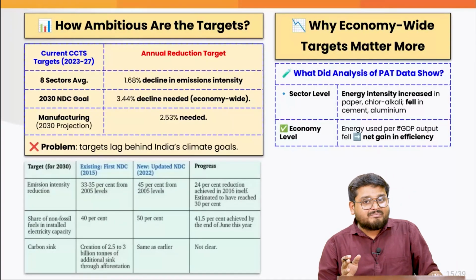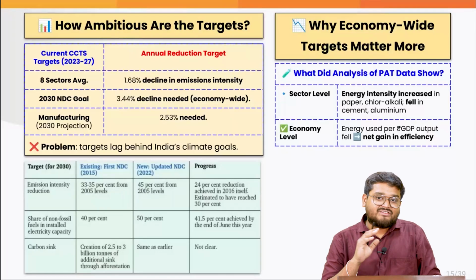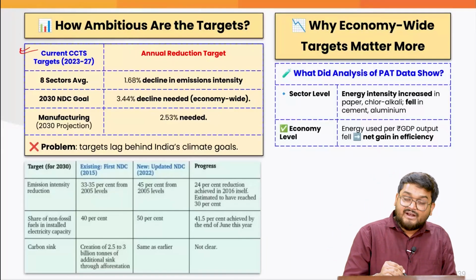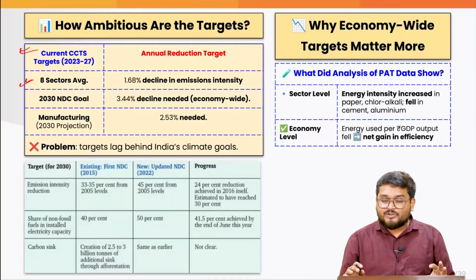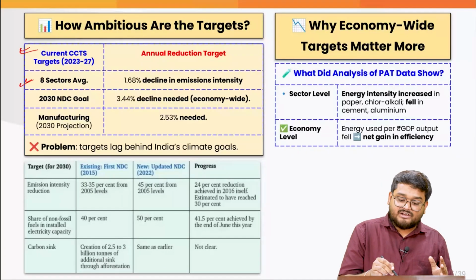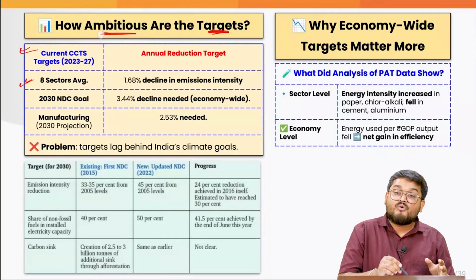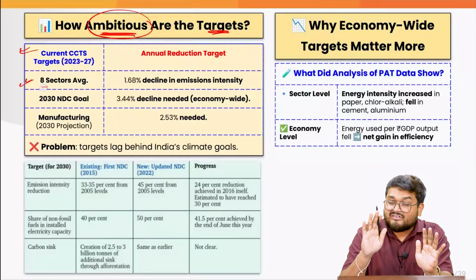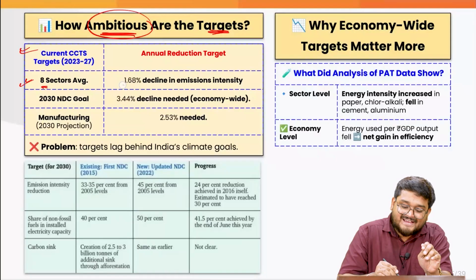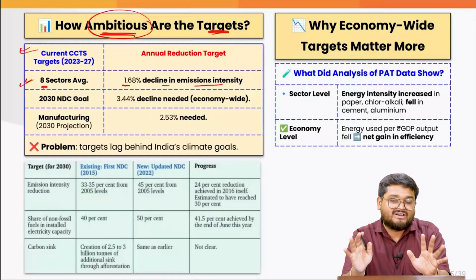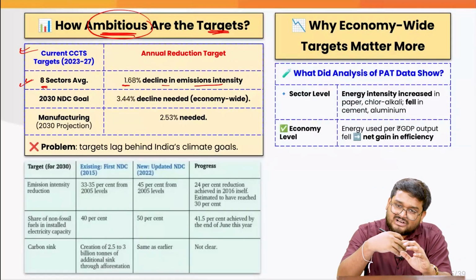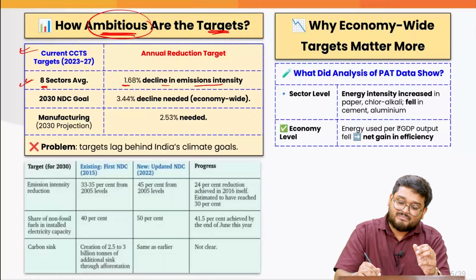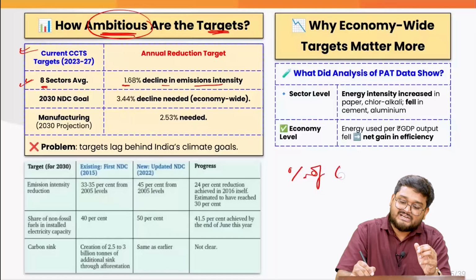But when I turn back again to the carbon trading scheme in the country, as of now, we have around 8 sectors which are targeted. Right now, when we talk about the targets, we need to understand how ambitious they are. With these 8 sectors, we are targeting around a 1.68% decline in emissions intensity, which is nothing but the total amount of carbon dioxide emissions as a percentage of our GDP.